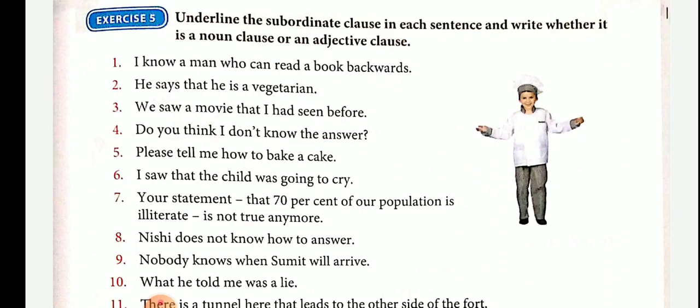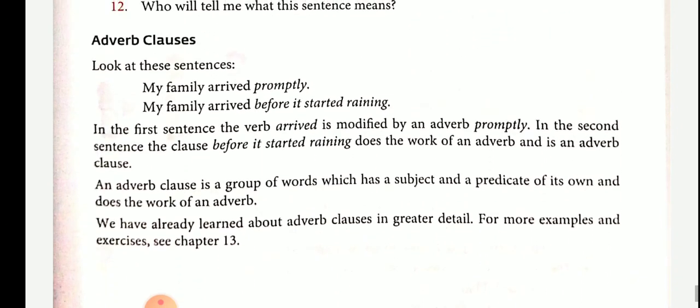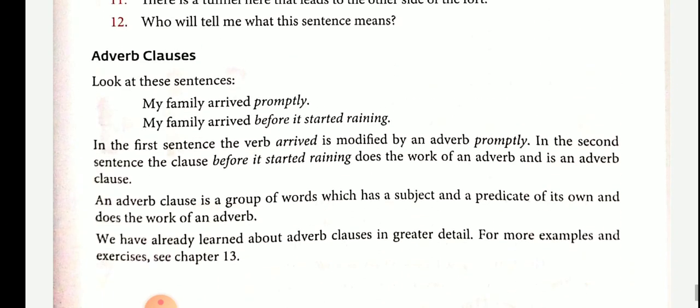Now the next division is adverb clauses. Look at these sentences. My family arrived promptly. My family arrived before it started raining. In the first sentence, the verb arrived is modified by an adverb, promptly. In the second sentence, the clause before it started raining does the work of an adverb, and it is an adverb clause.